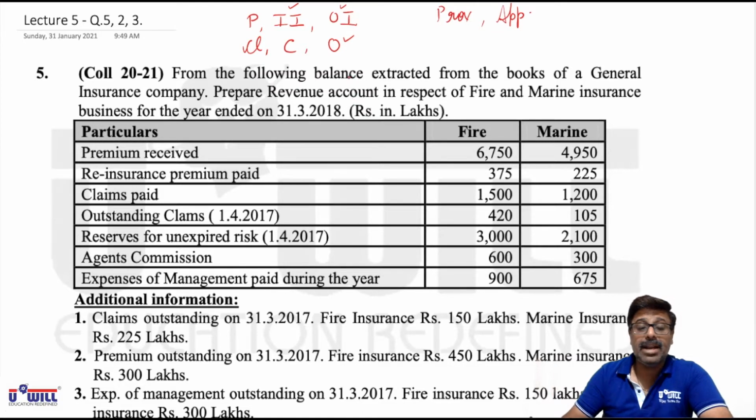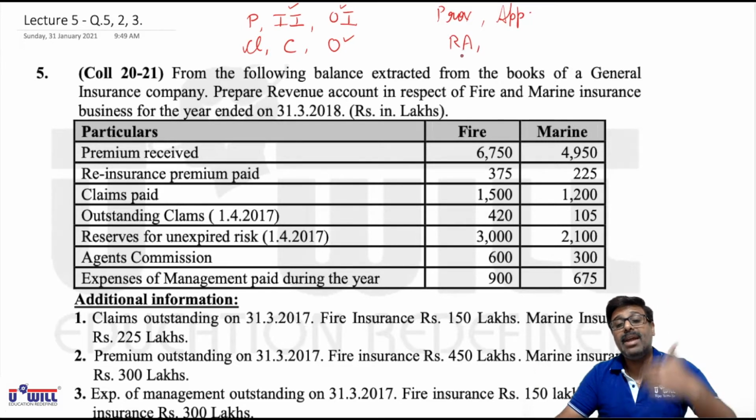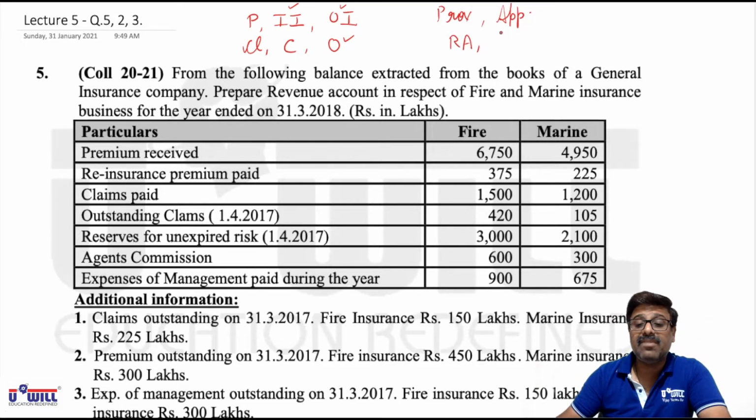However, I told you in the initial lecture on the format of general insurance company that investment incomes appear in revenue account as well as profit and loss account. If that investment income is related to a particular insurance business like fire or marine, then for revenue account we will mark it as RA. If it cannot be identified with any particular business, then for P&L account we will mark it as PL.